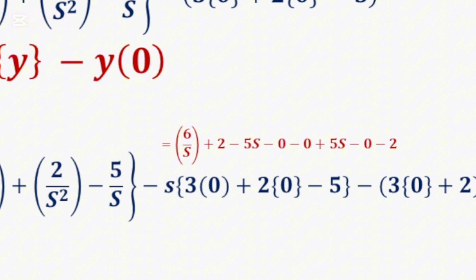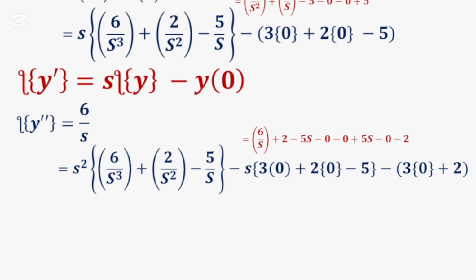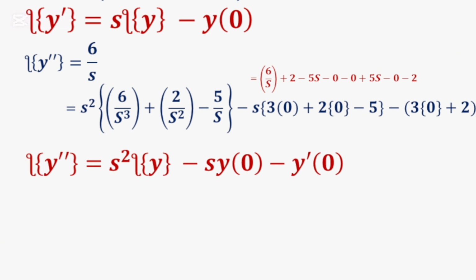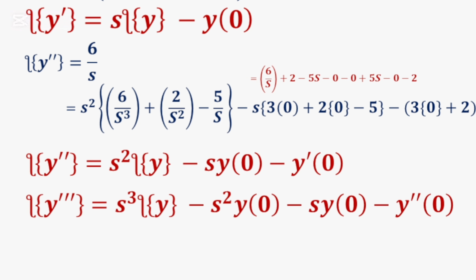And obviously 5s will cancel 5s, 2 will cancel 2, and I'll be left with 6 over s, which means that this expression is equivalent to the Laplace of y double prime. Then I can write the Laplace of y double prime as s squared times the Laplace of y minus s y of 0 minus y prime of 0. Then we can conclude that the Laplace of the third derivative of y will be in this expression.